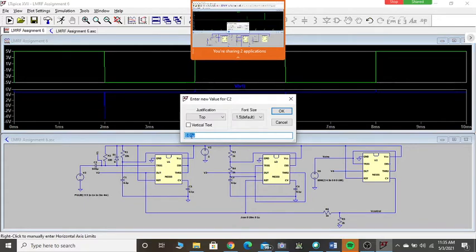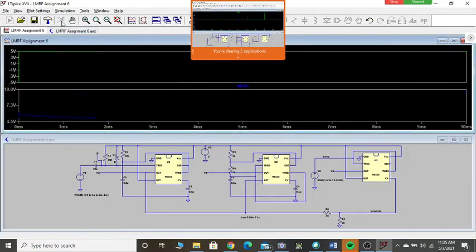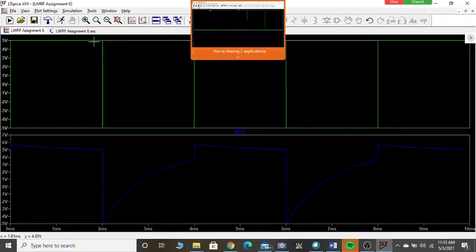If I make it 10 microfarad and then run, how does it look? See the change? Is it looking like a spike? No, because now RDCD is not far less, meaning the capacitor is not charging quickly. If the capacitor doesn't charge quickly, the output voltage will not change quickly. The capacitor is charging slowly, that's why the output is also going from -5 to 5 slowly. It is taking a long time because the capacitor takes a long time to charge.